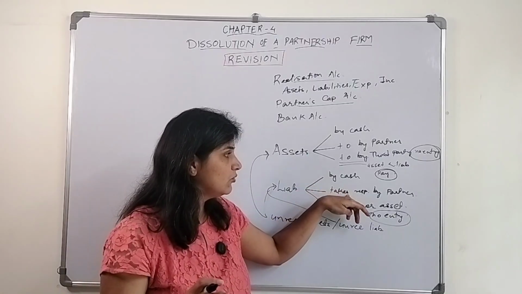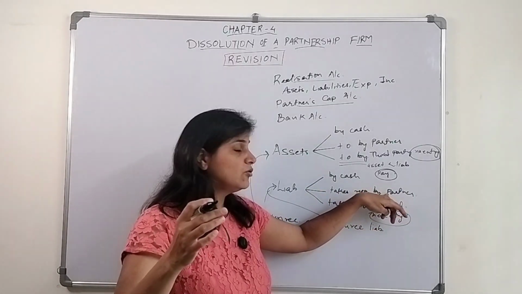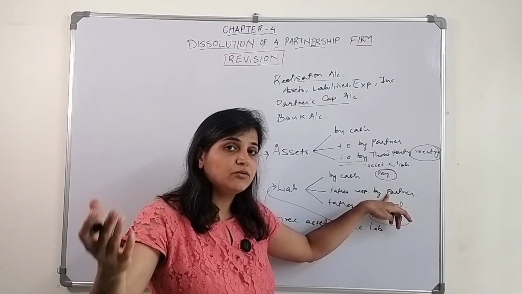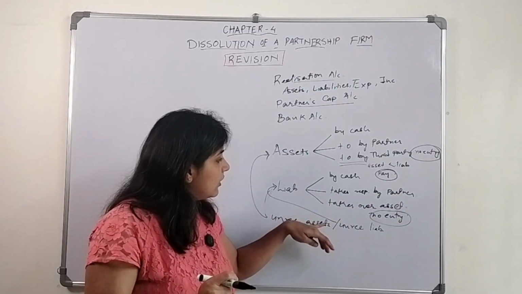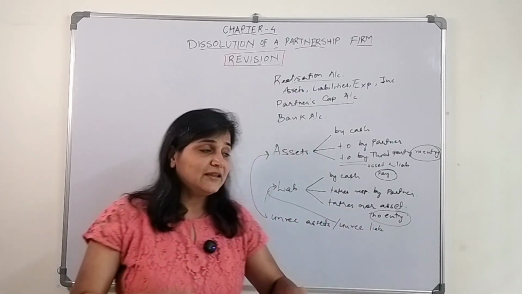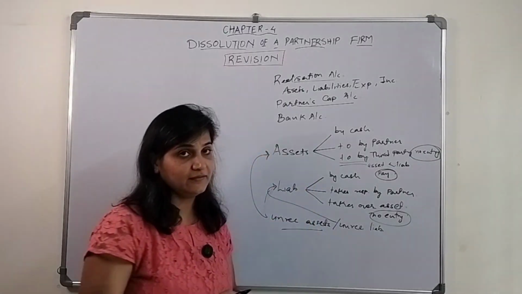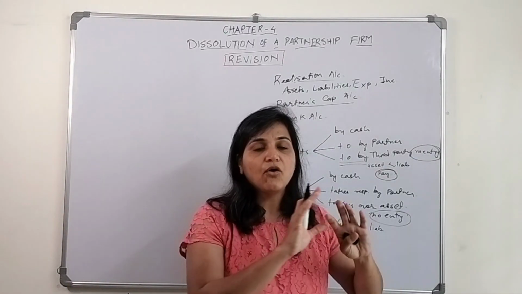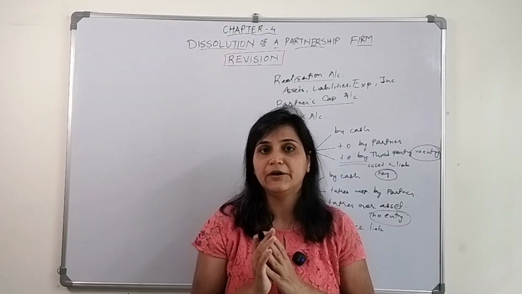If the liability is taken over by the partner, then the liability towards the partner increases, so realization to partner's capital. Or if any unrecorded liability is taken over by any asset, then there is no entry. Similar is the case of unrecorded assets, right? So this is how all the assets will be realized and all the liabilities will be paid off.